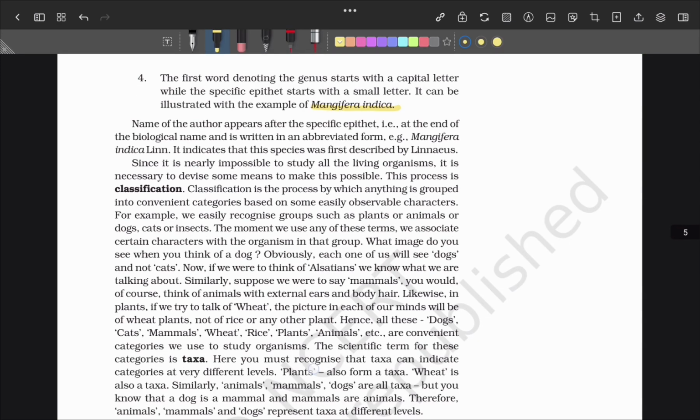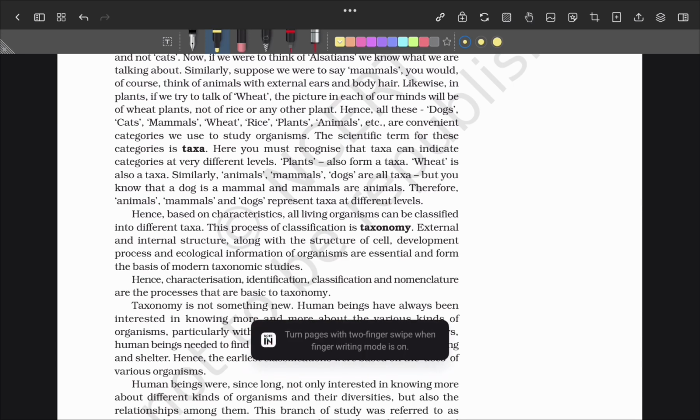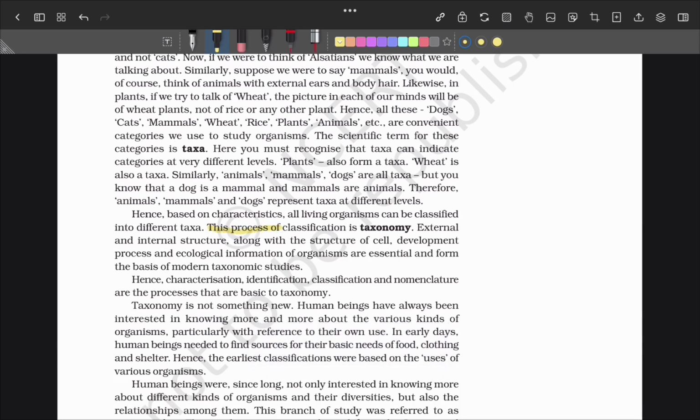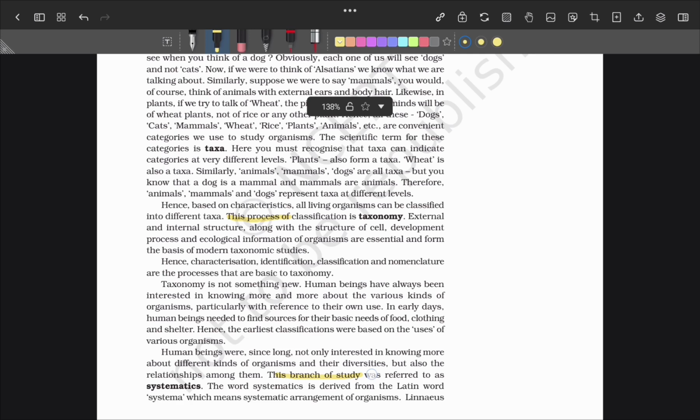Again, going down, taxonomy is a process. It's not like economy. It's not a branch of any subject. It's a process, so it is confusing. The statement may be given as it's a branch of classification. So no, it is not a branch of classification. It is not a branch of science. It is not a branch of anything. It is a process, so it is important. We have a branch to study that, which is called systematics. So don't get confused between the two.